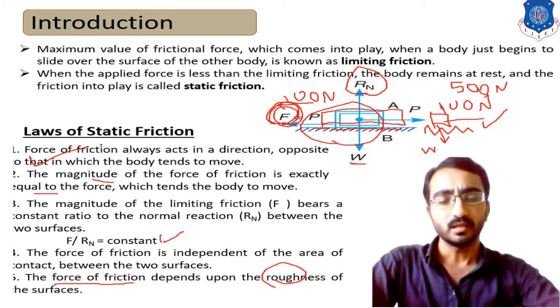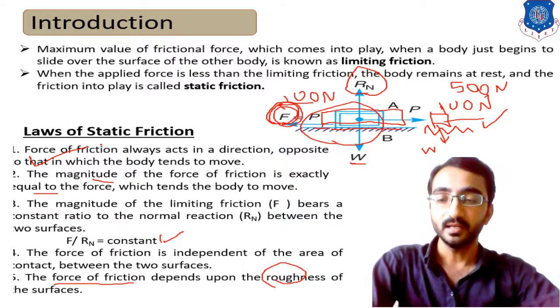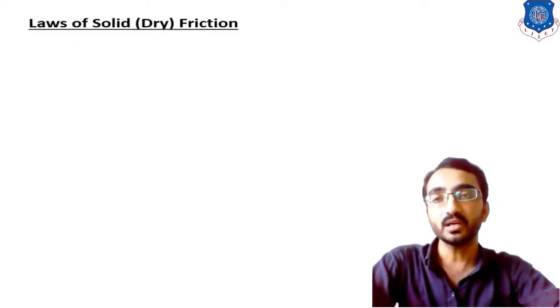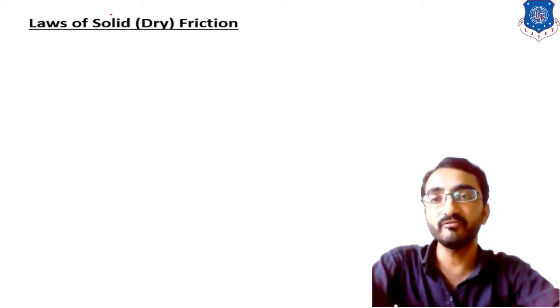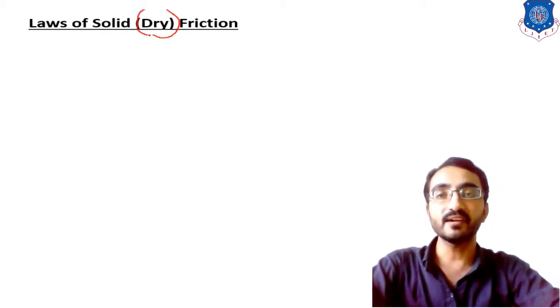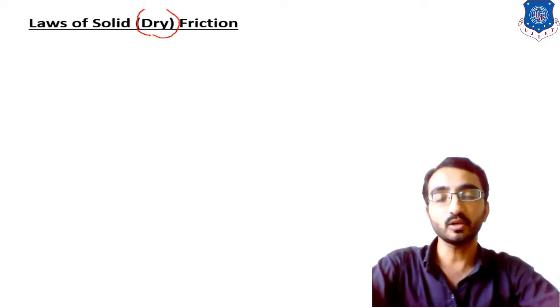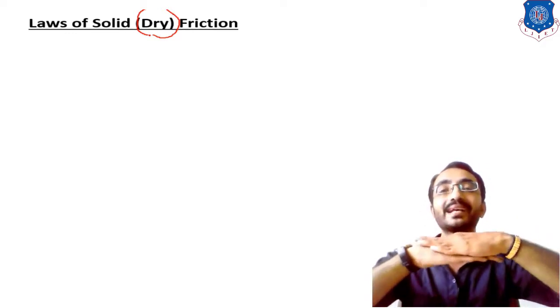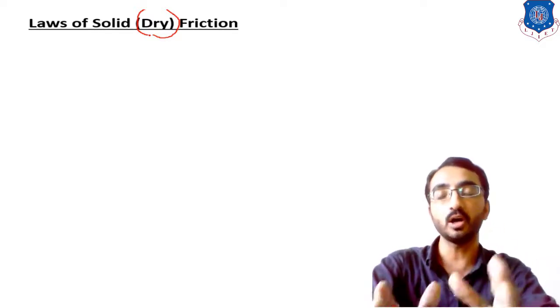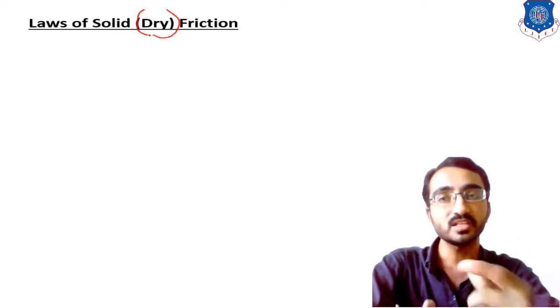Now with similar fundamentals, the second question, which is a most important question for the GTU examination. Many times in the examination it will be asked: state the laws of solid friction, or in other words they will ask about dry friction. Now what is dry friction? When a body is moving on a flat surface, or simply two bodies are in contact, and there is no existence of any lubrication between them, then the type of friction developed is known as dry friction.